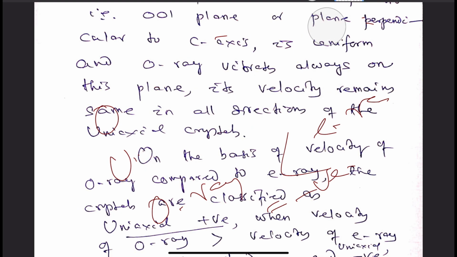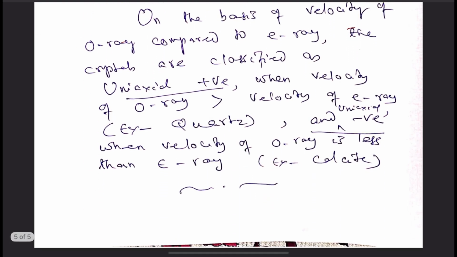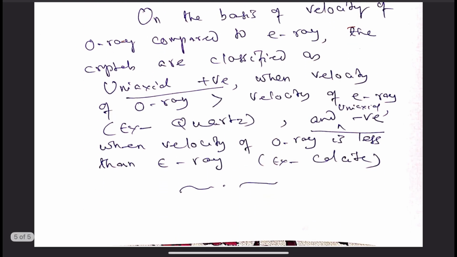So this is based upon the velocity, and the phenomenon of getting two refracted rays from a single incident ray is described as double refraction, and this is a phenomenon which is related to the internal atomic structure of the mineral concerned. So I discussed what is double refraction, how it takes place in minerals, and how calcite is the mineral that displays well the phenomenon of double refraction.